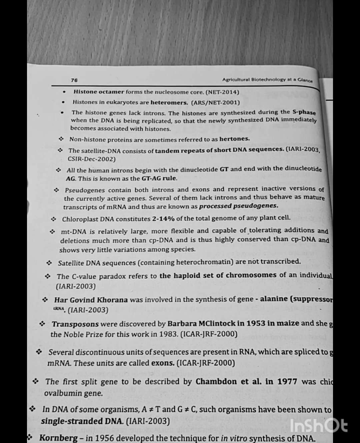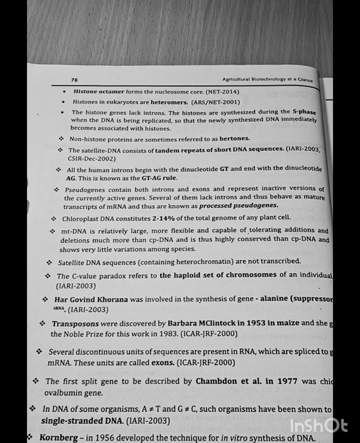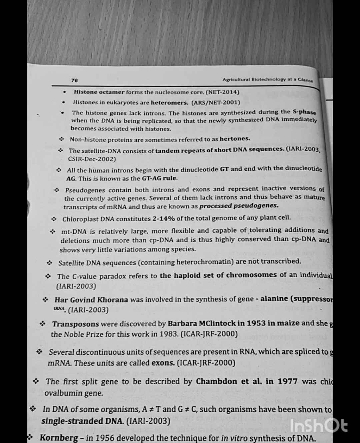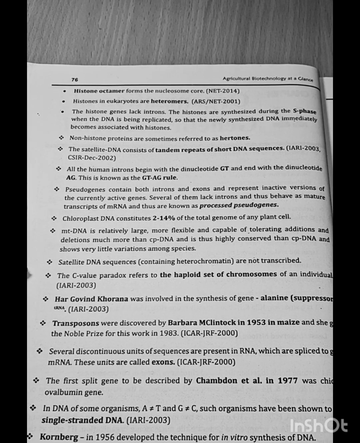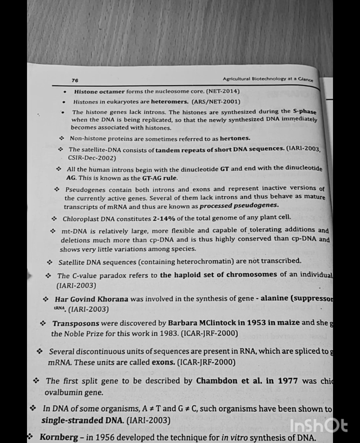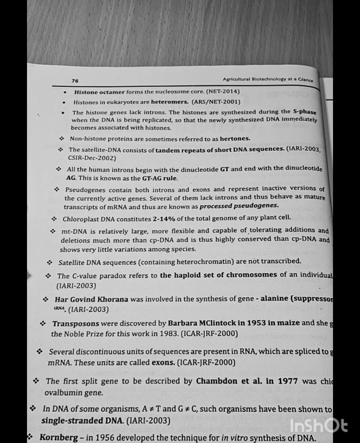NET 2014: Histones in eukaryotes are heteromers. ARS NET 2001: The histone genes lack introns. The histones are synthesized during the S phase when the DNA is being replicated, so that the newly synthesized DNA immediately becomes associated with histones. Non-histone proteins are sometimes referred to as acidic proteins. The satellite DNA consists of tandem repeats of short DNA sequences.